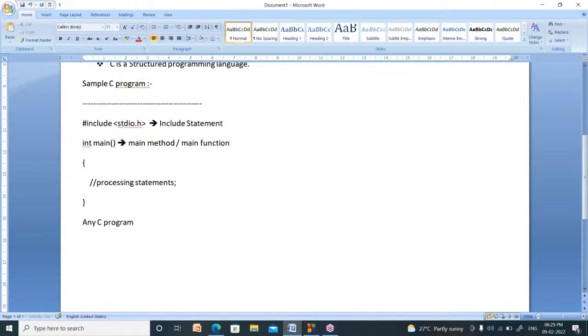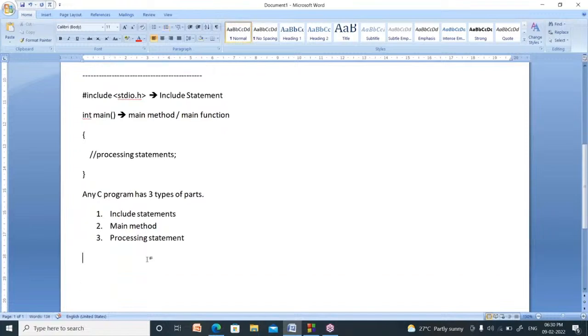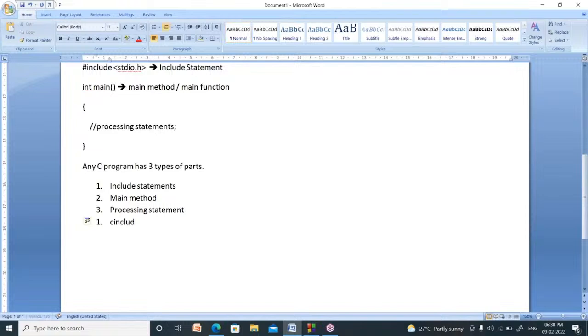Any C program has three types of parts. First one is include statements. Second one is the main method. Third one is processing statements. Right. Now, what is an include statement? What is the meaning of this? I will explain what an include statement is now.